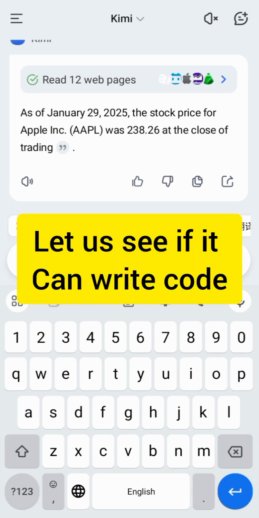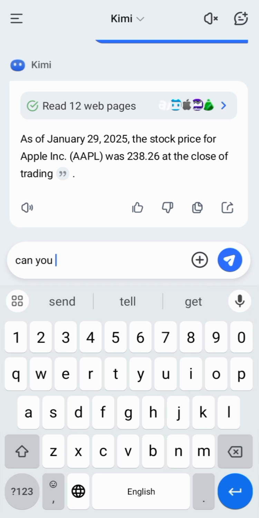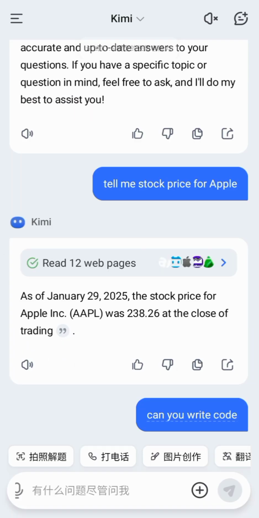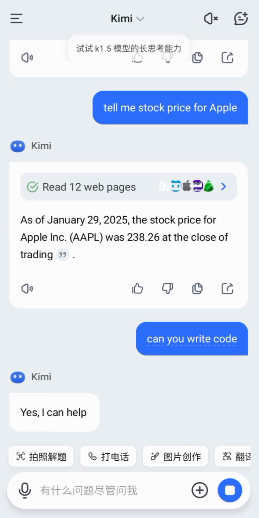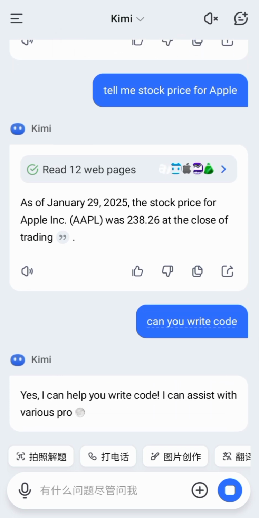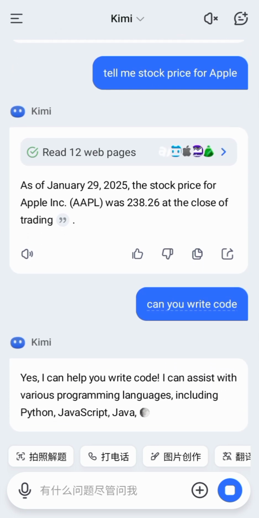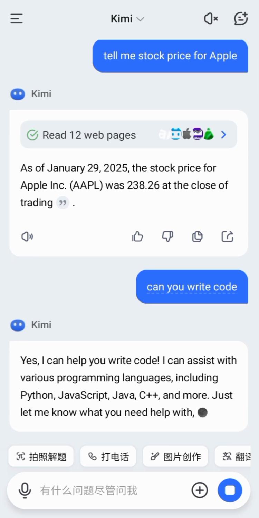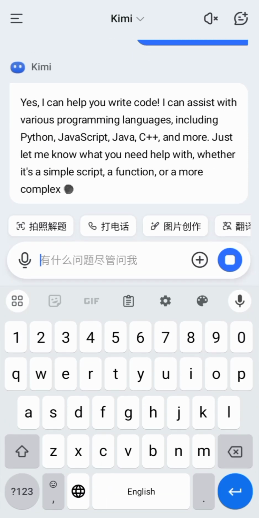Now let us have a final test. Can you write code? Okay, let's see. Yes, I can help you write code. I can assist with various programming languages, including Java, Python. Okay.